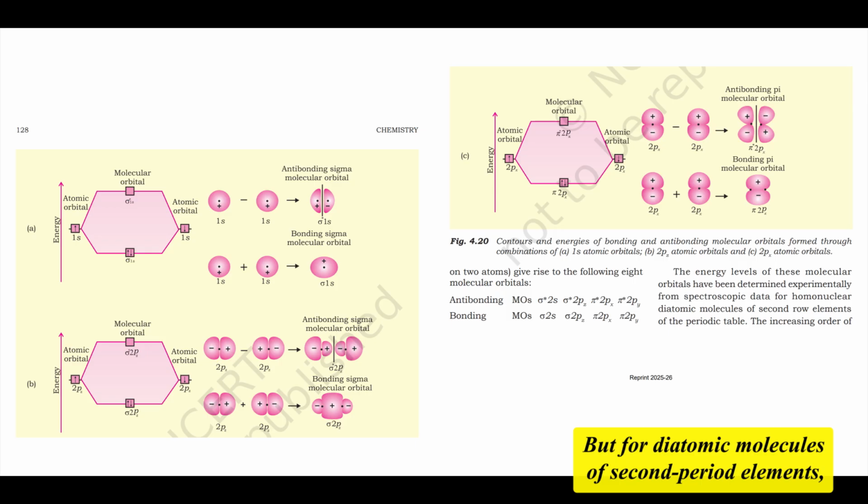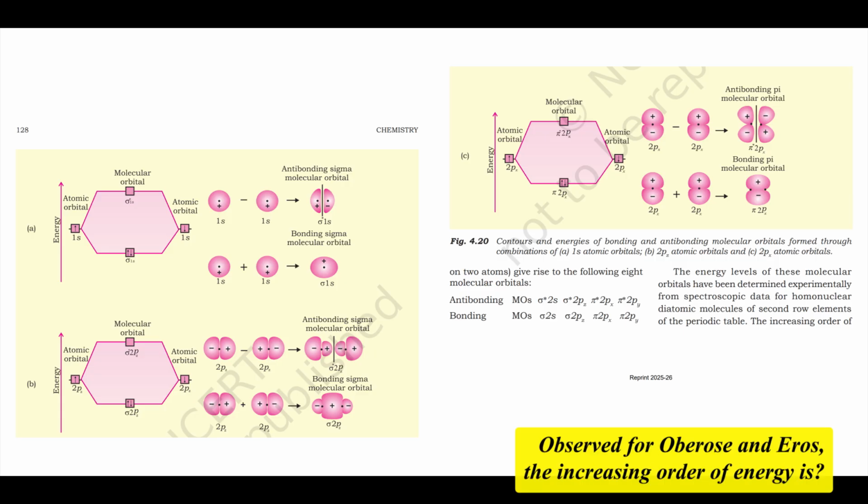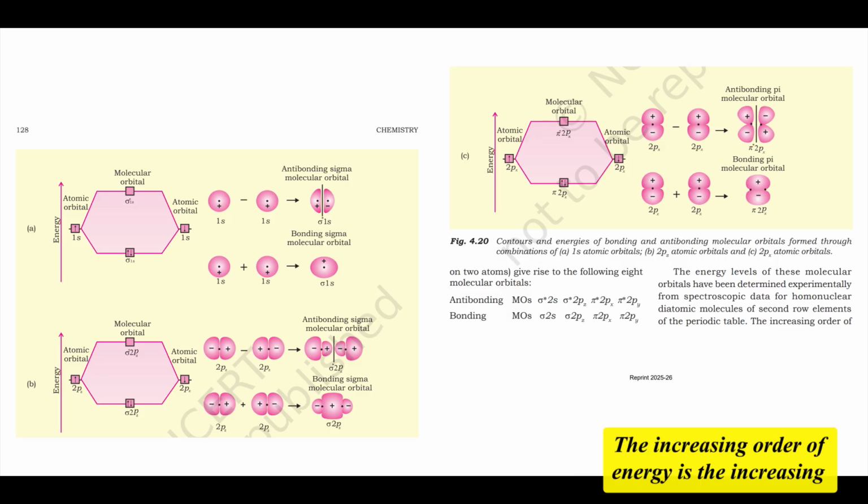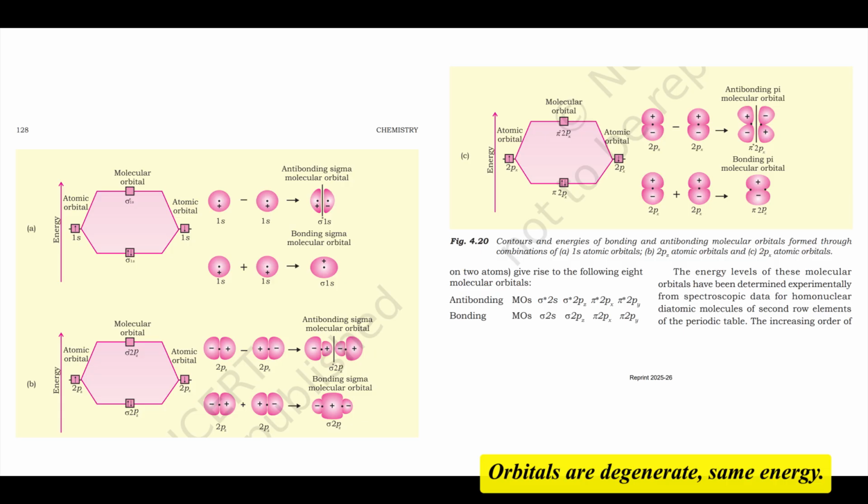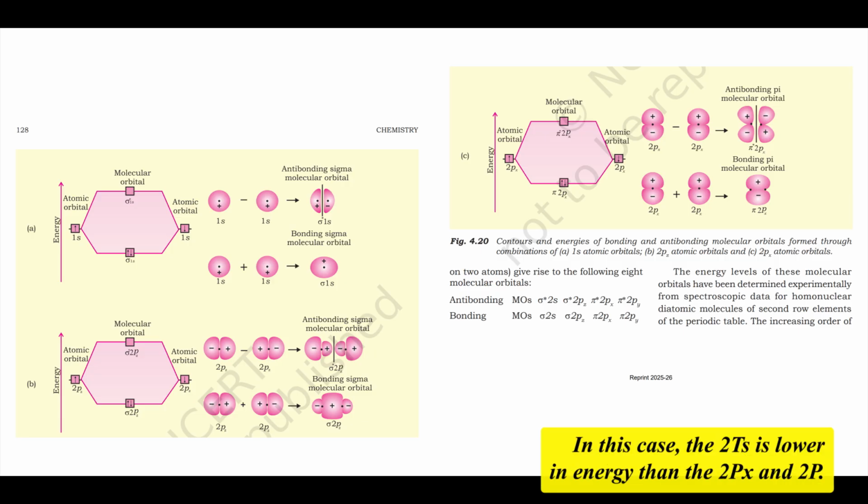But for diatomic molecules of second period elements, lithium to neon, there are 2 observed sequences for filling the MOs derived from the 2s and 2p atomic orbitals. Observed for O2 and F2, the increasing order of energy is sigma 2s, sigma star 2s, sigma 2pz, pi 2px and pi 2py, which are degenerate, same energy, then pi star 2px and pi star 2py, then sigma star 2pz. In this case, the sigma 2pz is lower in energy than the pi 2px and pi 2py.